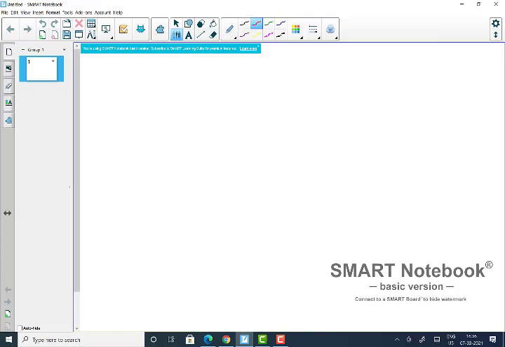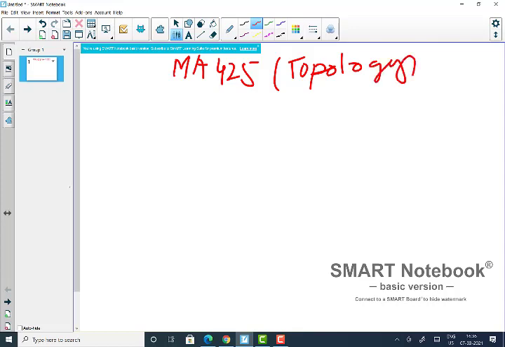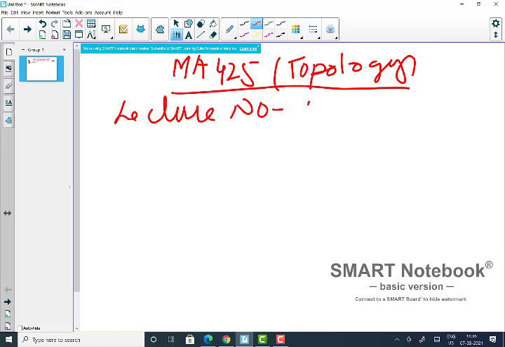This is our course MA 425 Topology. We have been discussing connectedness for the last one or two lectures. Today we will discuss another idea called path connectedness. I think this is lecture number 18. So today's topic is path connectedness.